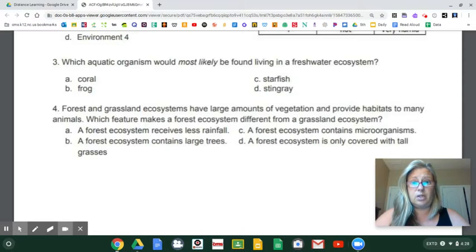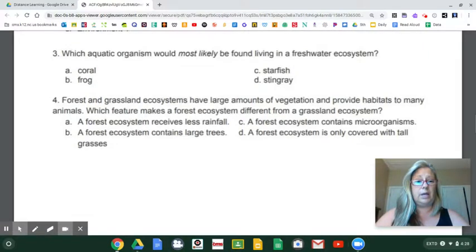Frog could live in freshwater, could it? I bet it could. All right, starfish. I don't know if starfish live in lakes and ponds. And then stingrays, I've only ever seen them at the beach. All right, I'm going to move on because I think you can figure that one out.